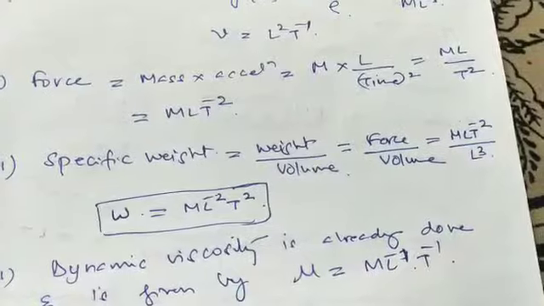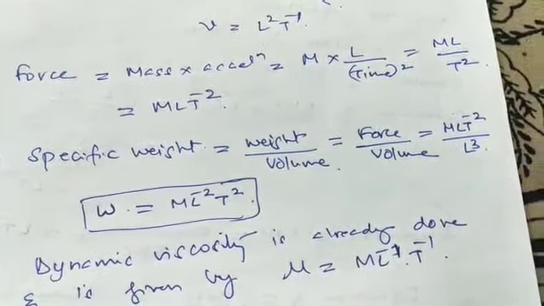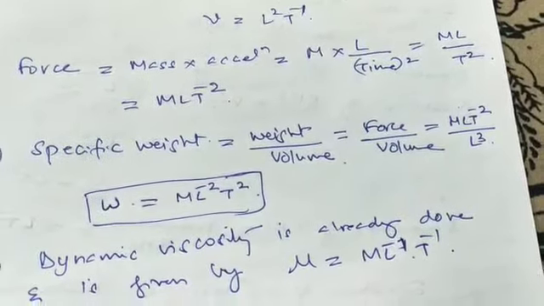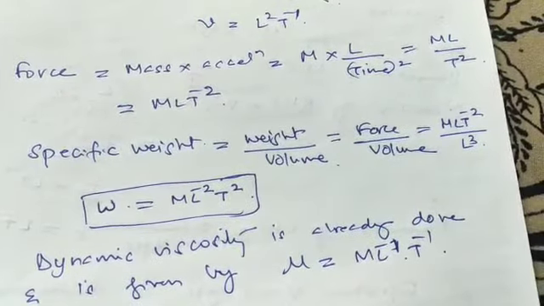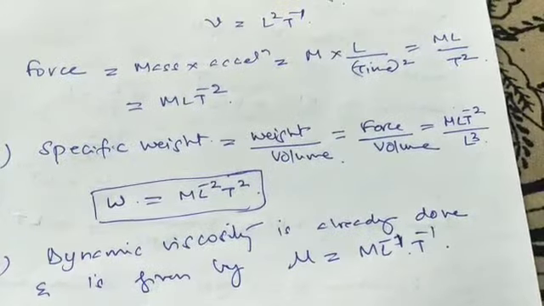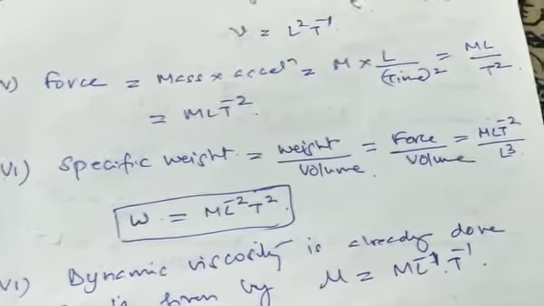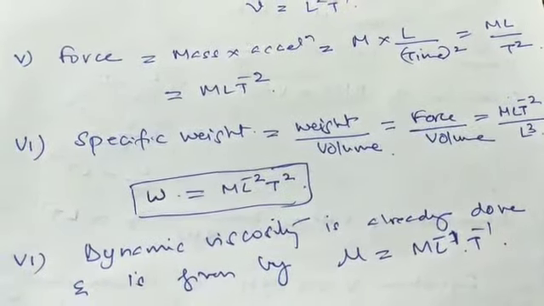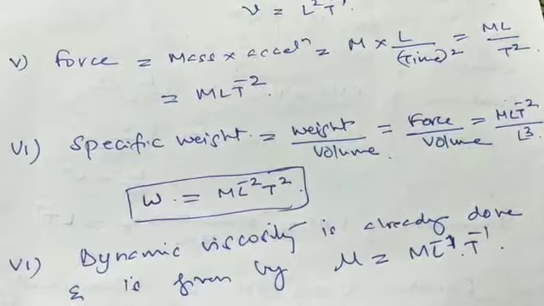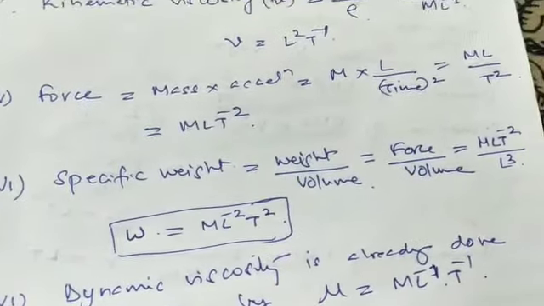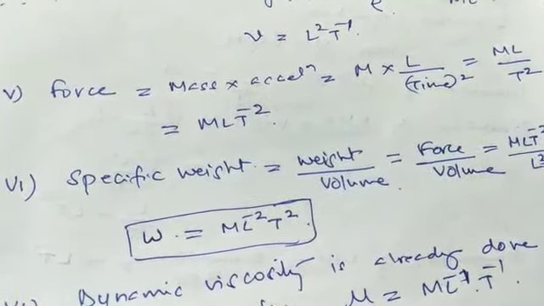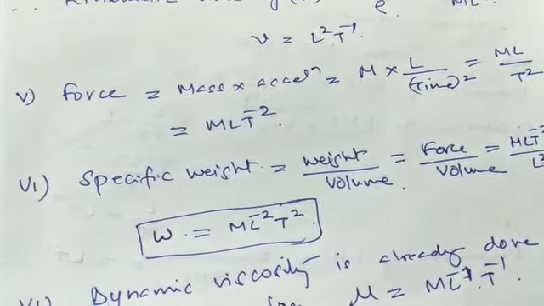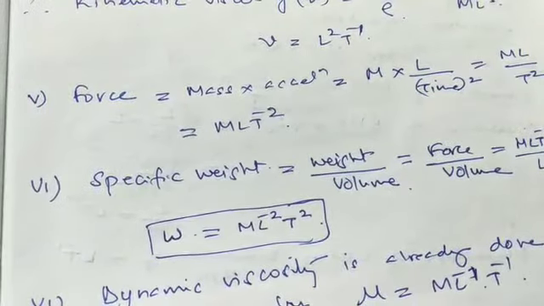So specific weight is given by weight per unit volume. What is weight? Weight is a force. Force by volume. What is force? Mass into acceleration. Mass into acceleration, M into L T raised to minus 2, by volume, which is L cube. So therefore specific weight is given by M L raised to minus 2 T raised to minus 2. So these are some of the quantities for which we have derived the dimensions. In this way we can go for determining the dimensions for different quantities.